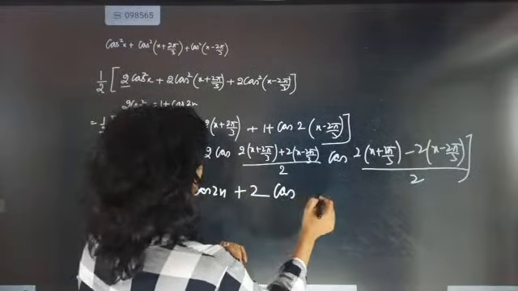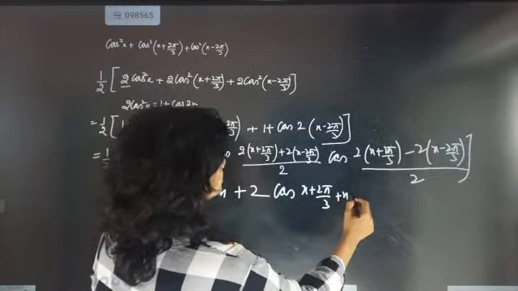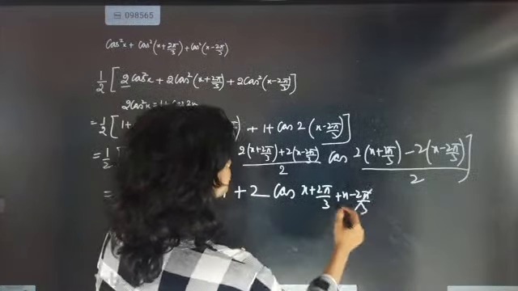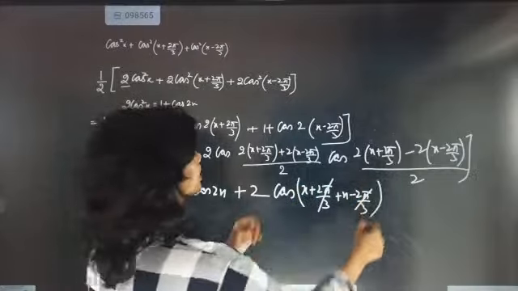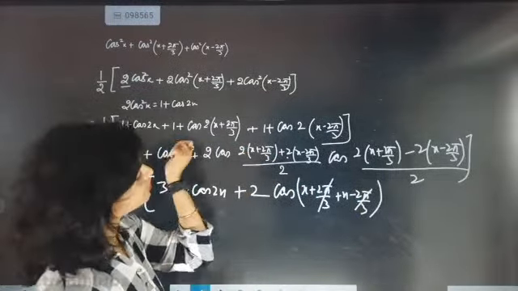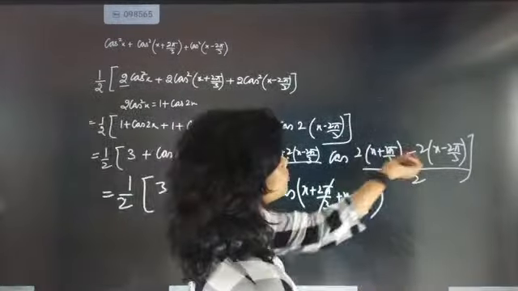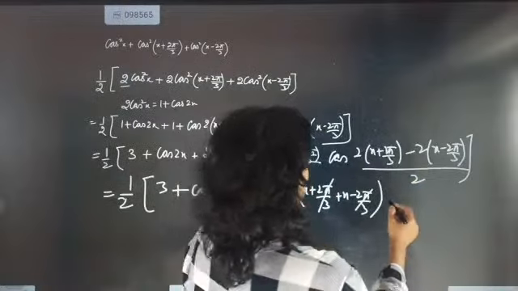So it is exactly going to come as x plus 2 pi by 3 plus x minus 2 pi by 3. So 2 pi by 3, 2 pi by 3 gone, because look here, 2 up and 2 down. If you take 2 outside from the numerator and 2 outside, it will get cancelled. I didn't waste time there. Here also 2 and 2 are there, take out, it will get cancelled.